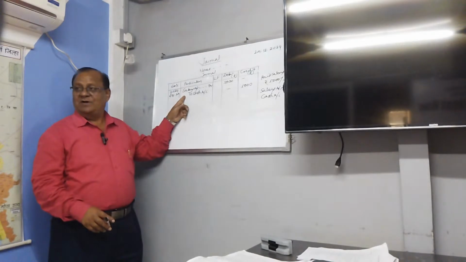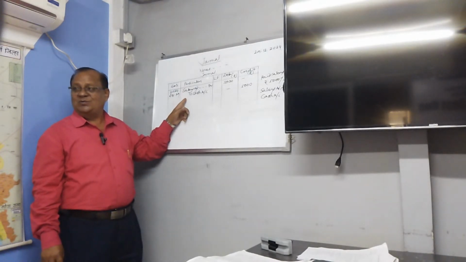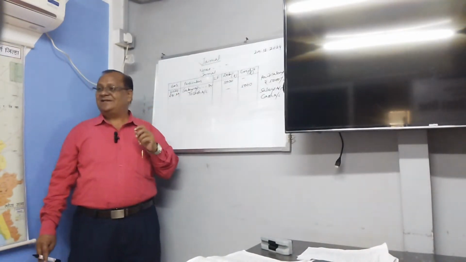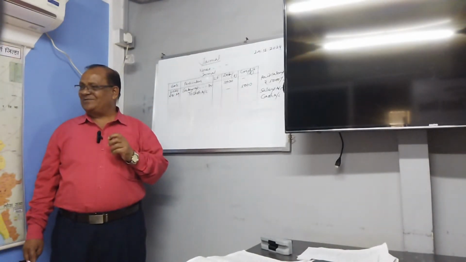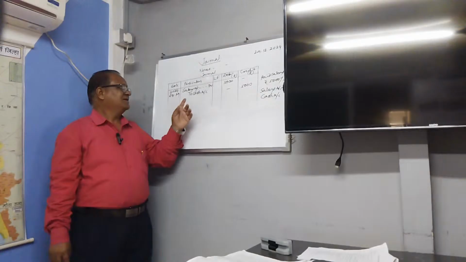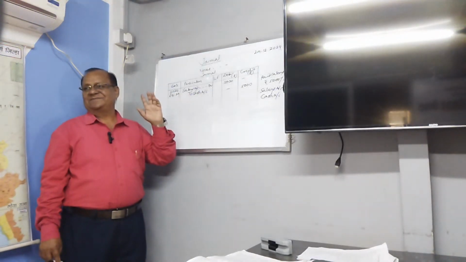And the word credit is discarded by writing 'to', which means credit. Then how do you read this entry? Salary account debit to cash account. We don't read it as salary account debit, cash account credit. We read it as: salary account debit to cash account.